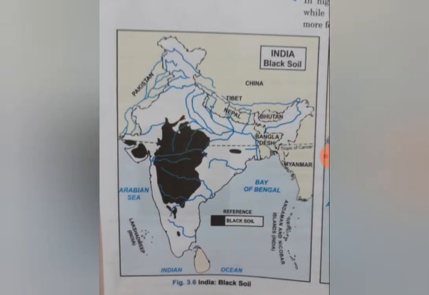Then comes your black soil. The mid portion, you can see it is having the Deccan. This one is having the Deccan Plateau. Madhya Pradesh is there, Maharashtra is there, Gujarat is covered, some part of Goa is covered. Okay, so remember this big part, so that it is easy for you to remember that it is having black soil in it.